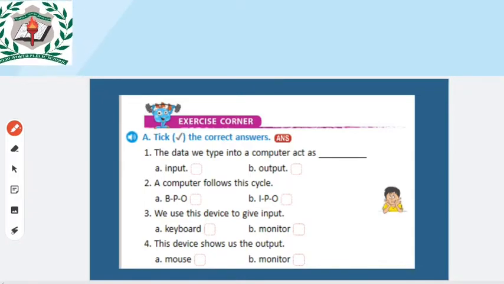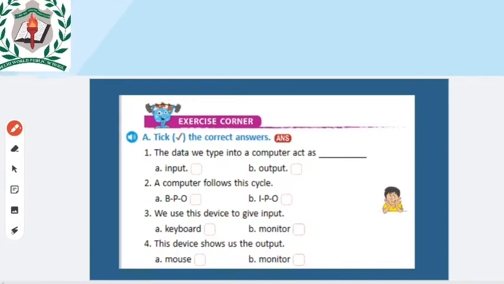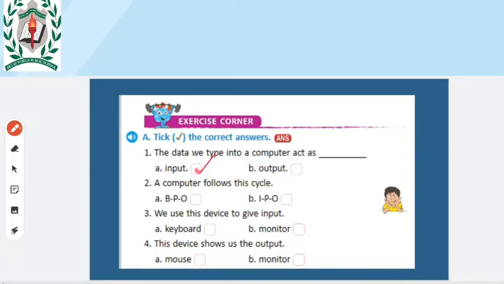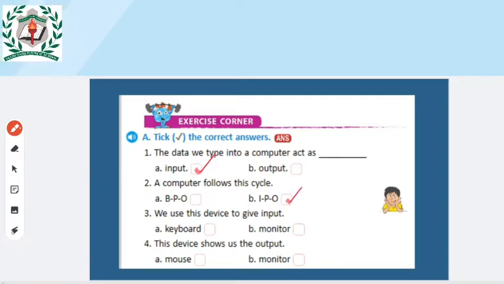See, tick the correct answer. You may just read the question carefully and then tick the correct answer. You may just try to answer for me. First question, what is given: the data we type into a computer acts as dash, input or output? Yes, input. Clear? And the next question: a computer follows this cycle. Of these two cycles, which will a computer usually follow, BPO or IPO? IPO is input process output.